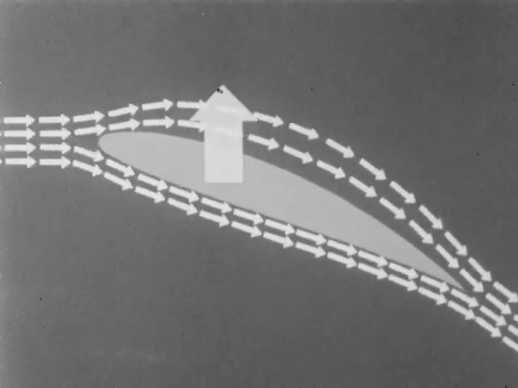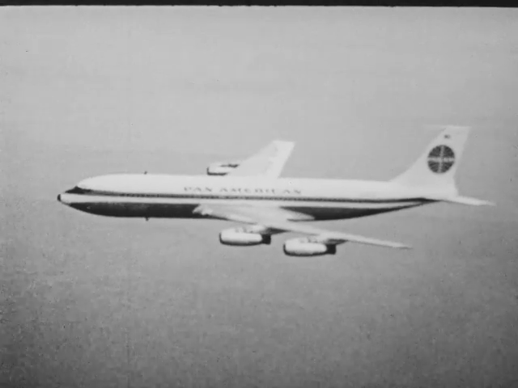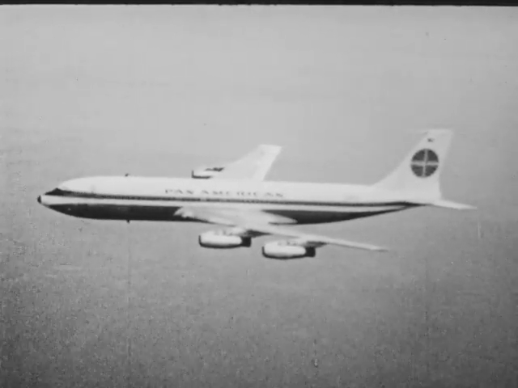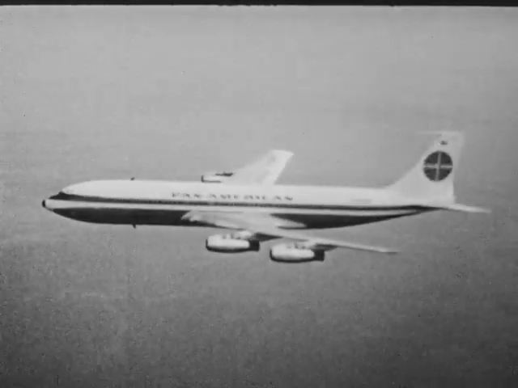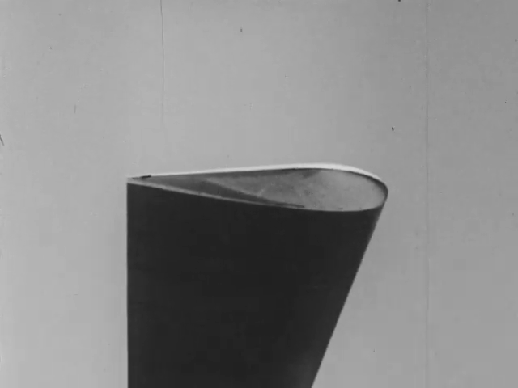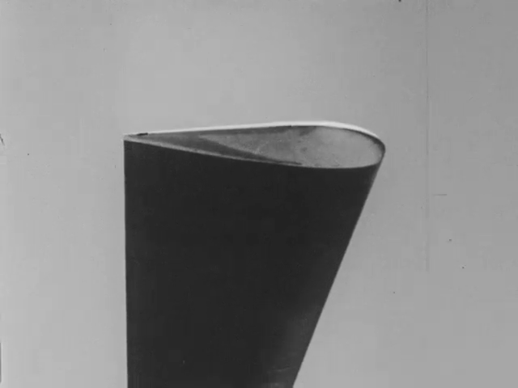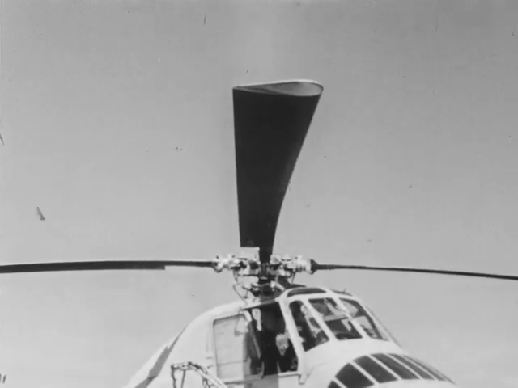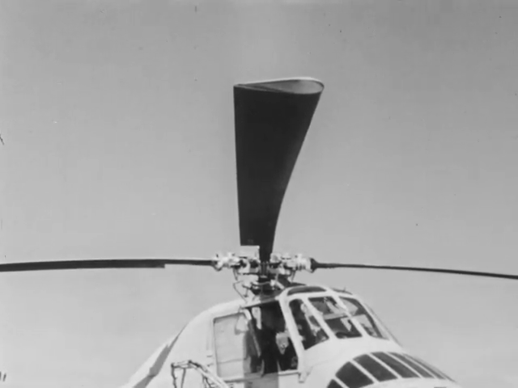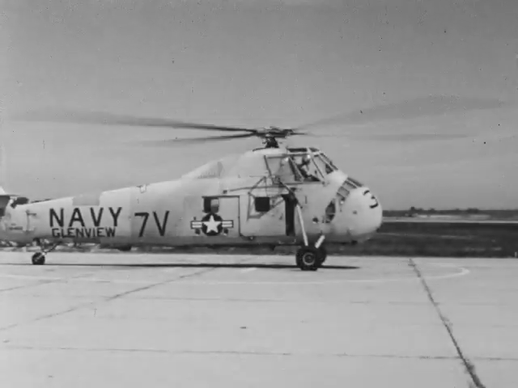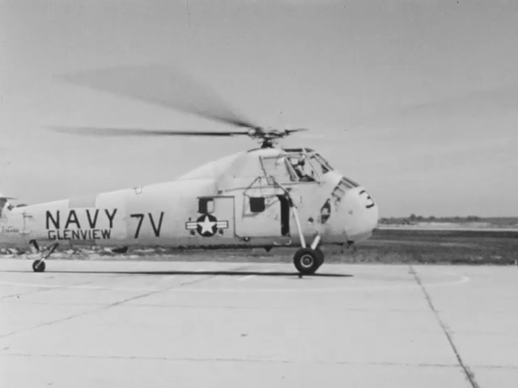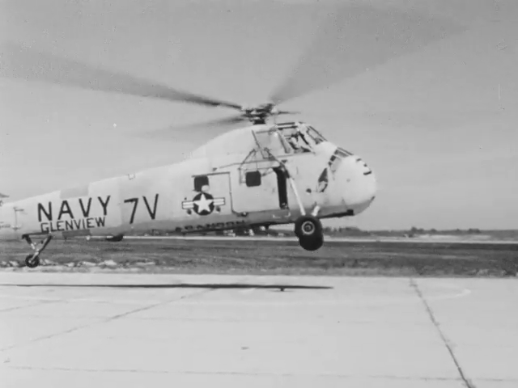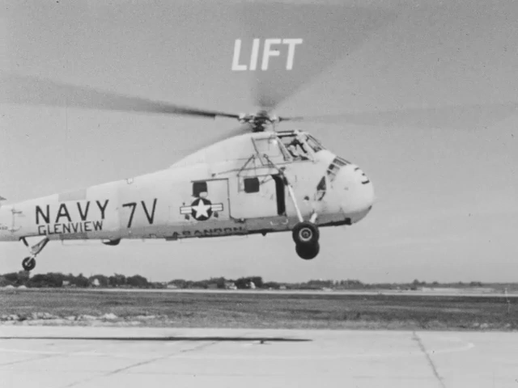Remember that we said that the wing gets lift by moving rapidly through the air. This huge airliner flies through the air because of lift that comes from its wing. This is a wing, too, even though it does not look like the usual airplane wing. The helicopter's wing, called a rotary wing, is moved through the air by spinning it rapidly. The air streaming over the rotary wing creates the force called lift.